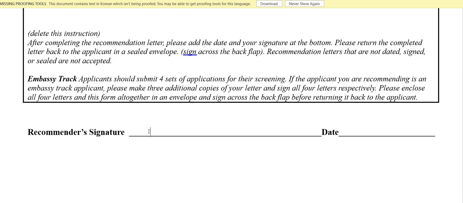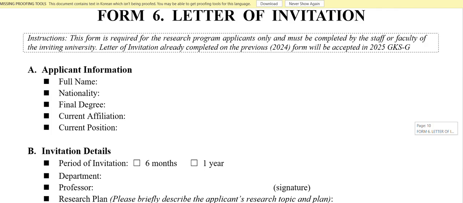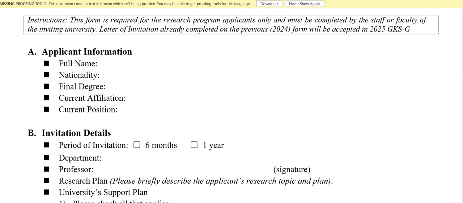It should be sealed. I will tell you in detail in my next video how to do that, like how to tell your professor to do that. And if you're applying for a university track, you just have to submit one set of copies. So tell your professor to print it out, no electronic signature, print it out, and then sign and seal. She has to put the university seal and the signature. Do remember that. And the letter of invitation, as I said, is only for the research program, so you have to fill all these things.